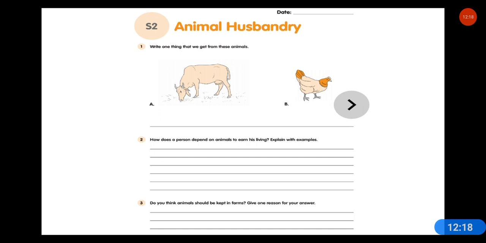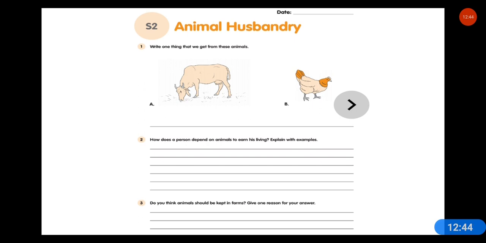The first question is, write one thing that we can get from these animals. What we get from cow, what we get from hen. Second, how does a person depend on animals to earn his living? Explain with examples.